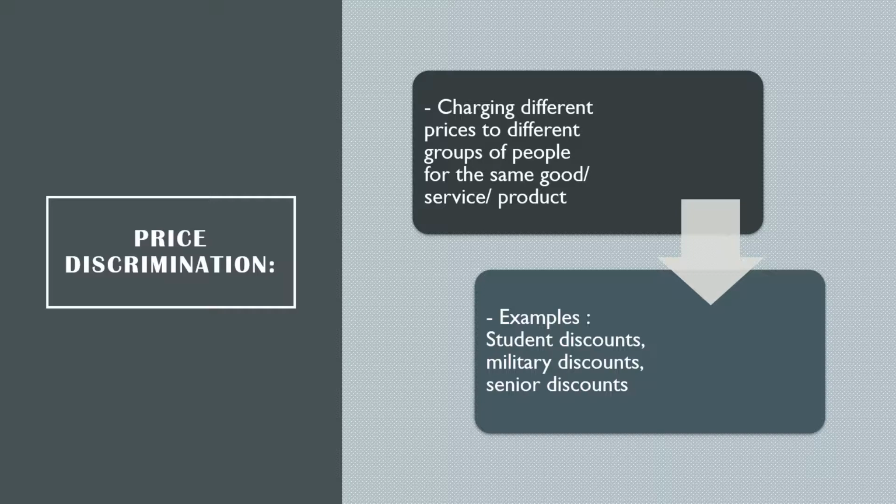This reason is because of price discrimination. Price discrimination is when different companies charge different prices to different groups of people for the same good, service, or product. Some examples of this include student discounts, military discounts, as well as senior discounts.